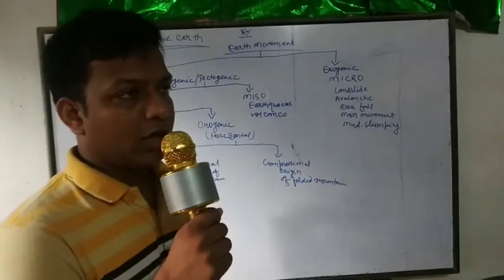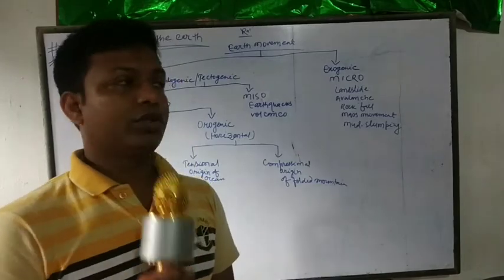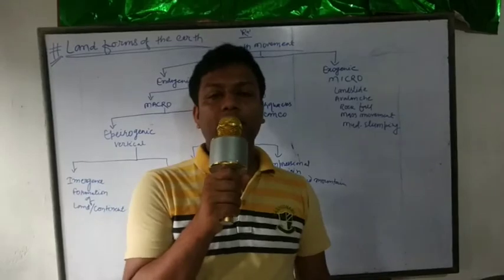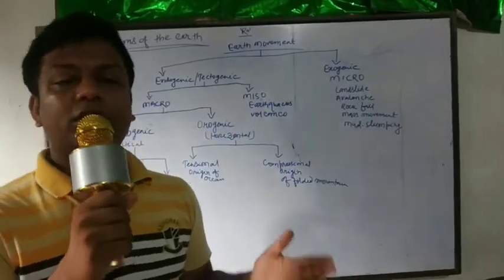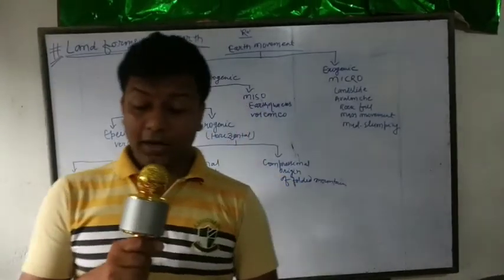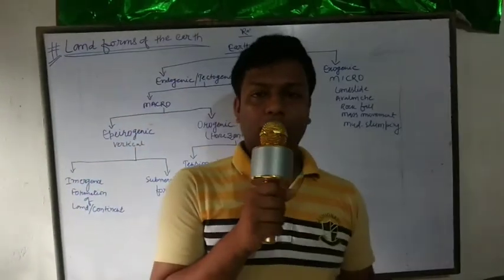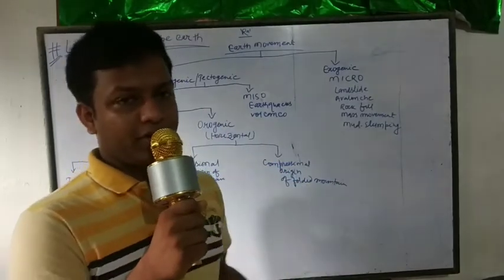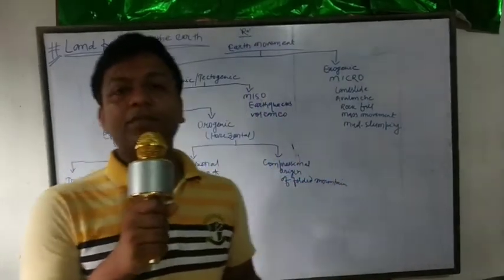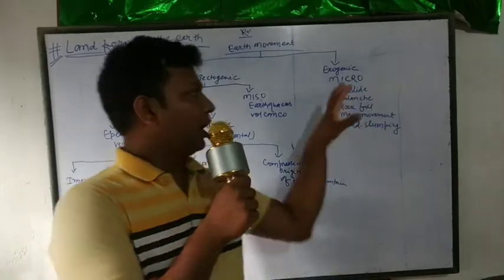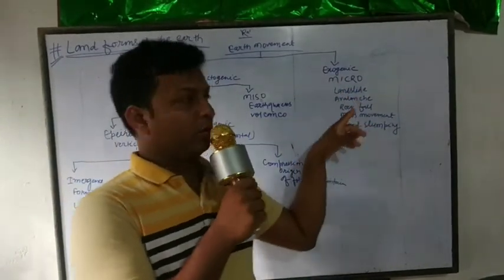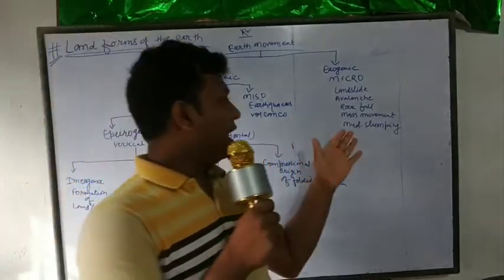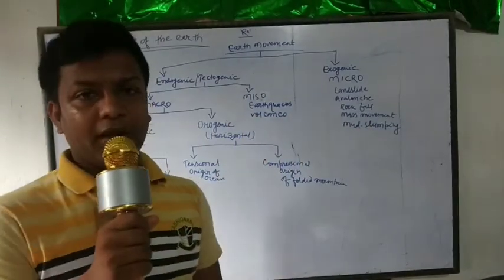Endogenic force is also called tectonic force. And exogenic force is exerted from the external part of the earth: climatic phenomena and some sorts of pressure, atmospheric pressure, rainfall, temperature, like that. Due to exogenic forces, landslide, avalanche, rockfall, mass movement and mud slumping occur.